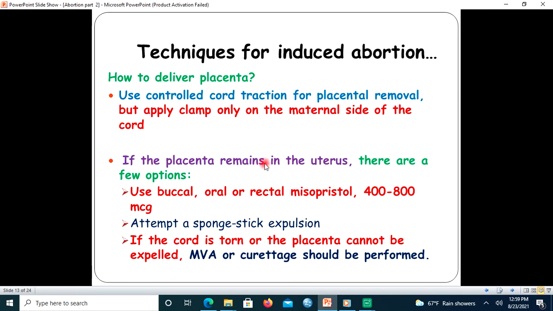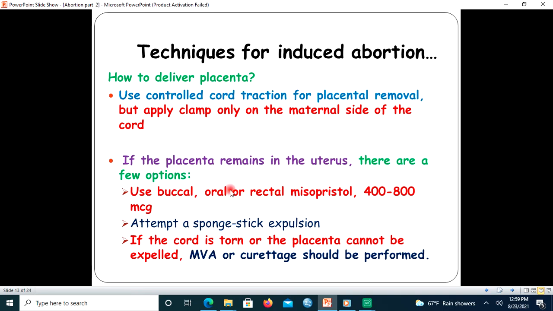If the placenta remains in the uterus, there are a few options. One, use buccal, that means sublingual, oral or rectal misoprostol 400 up to 800 microgram. You should reduce the dose when you administer misoprostol buccally or sublingually, because if you give a high dose buccally or sublingually, the woman will develop shivering. So you should reduce the dose in this case.